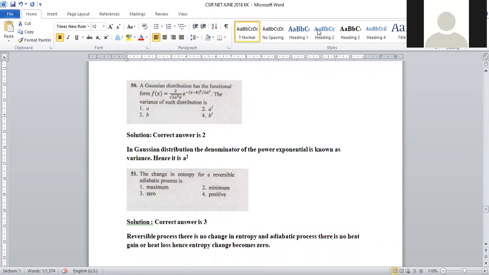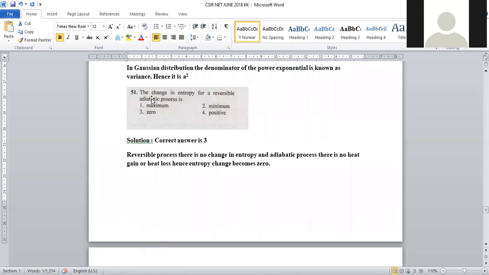The variance of such a distribution is... always, the variance in the Gaussian distribution law is given by the power of the denominator. The power of the exponential, e to the power minus (x minus b) whole square by 2a square, is a square. So option number 2 is the right answer for question number 50.